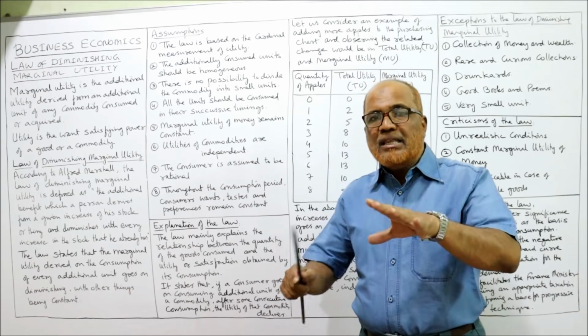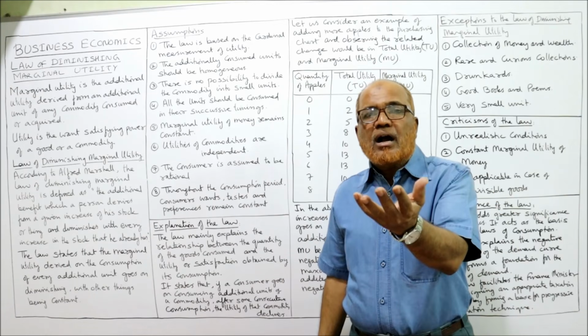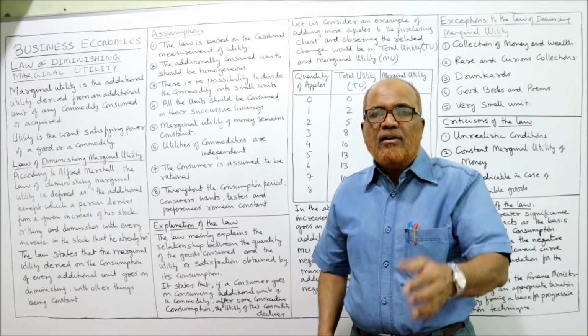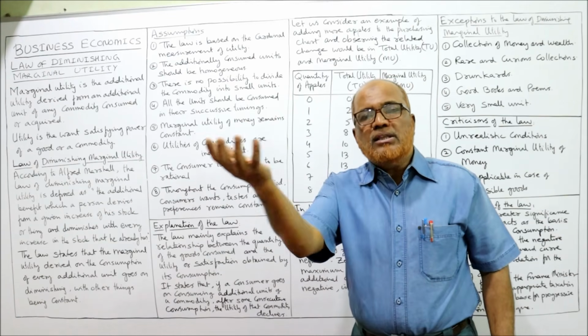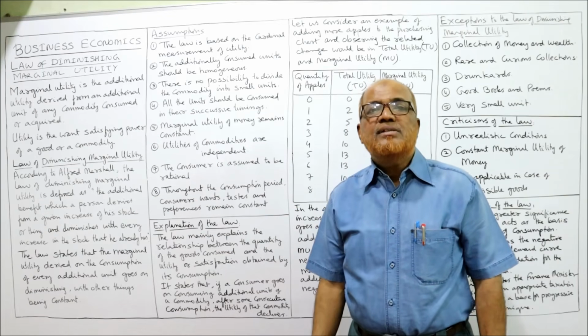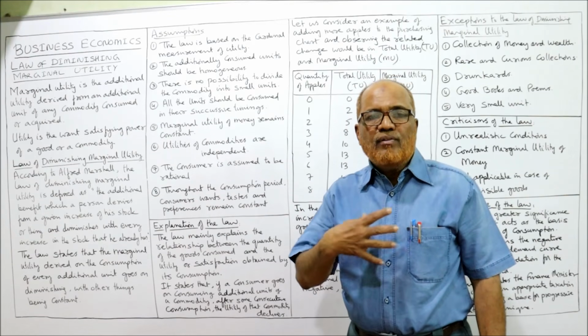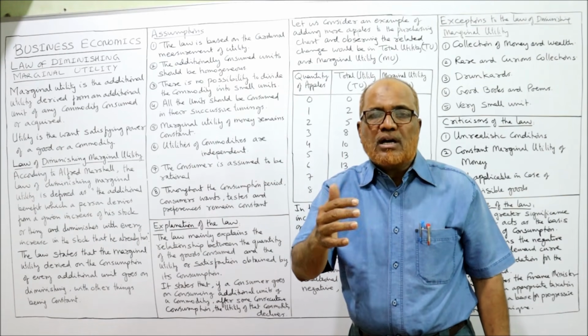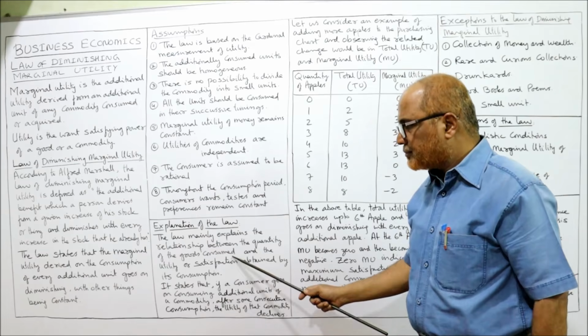On one hand, we have commodities. On the other hand, we have satisfaction. So we want to find out the relationship between commodities consumed and satisfaction.